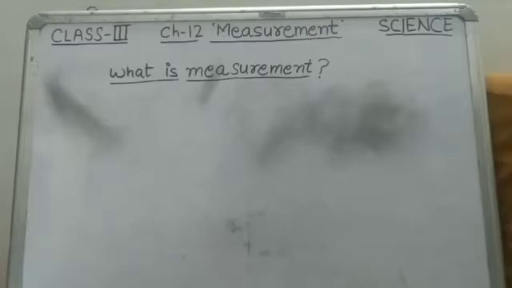At what time should you get up to go to school? These questions are related to time. What is your height? How far is your school from your home? To answer all these questions, we need to measure length.